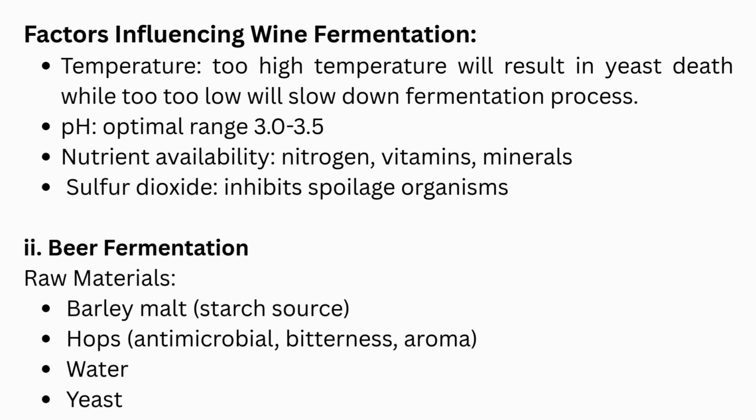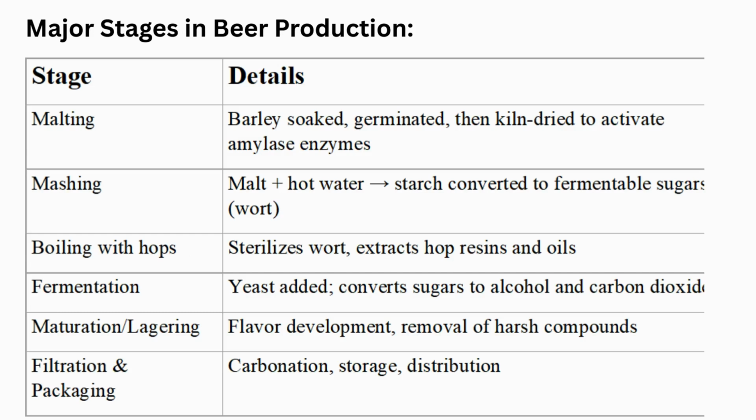Beer fermentation. Raw materials: barley malt, the starch source. Hops: antimicrobial, bitterness, aroma. Water. Yeast. Major stages in beer production.